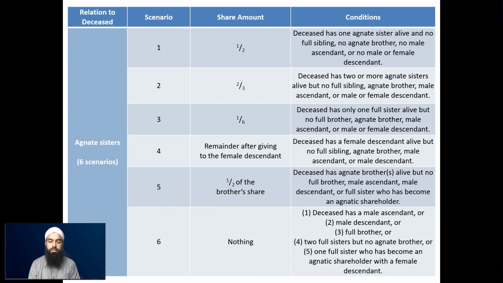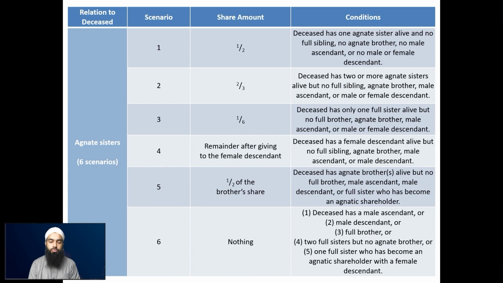Number 2 is where they receive 2/3, which is fairly obvious, following the same pattern as before. The deceased has two or more agnate sisters, and again, there are no full siblings, no agnate brother, no male ascendant, nor any male or female descendant alive. And then scenario number 3 is 1/6.